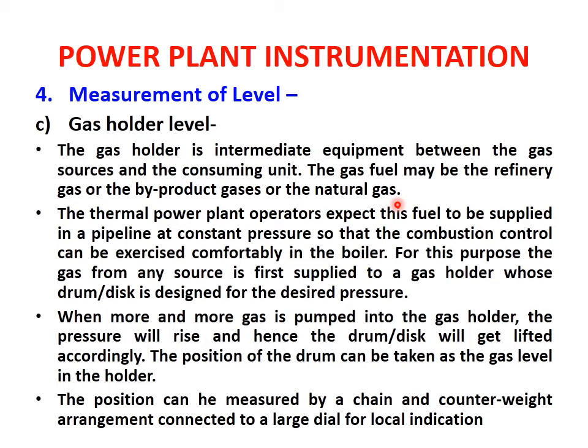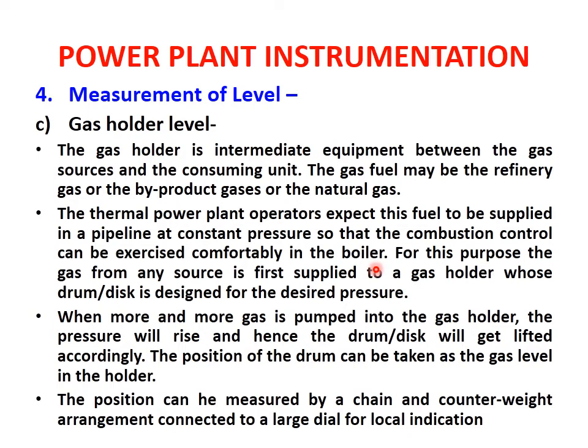Then the last one is the gas holder level. The gas holder is intermediate equipment between the gas sources and the consuming unit. The gas fuel may be the refinery gas, the byproduct gases, or the natural gas. So the type of gas may be different, but majorly the level measurement is to be done, and therefore the gas holder is acting as intermediate equipment between gas sources and consuming unit. The thermal power station operators expect this fuel to be supplied in a pipeline at constant pressure so that the combustion control can be exercised comfortably in the boiler.